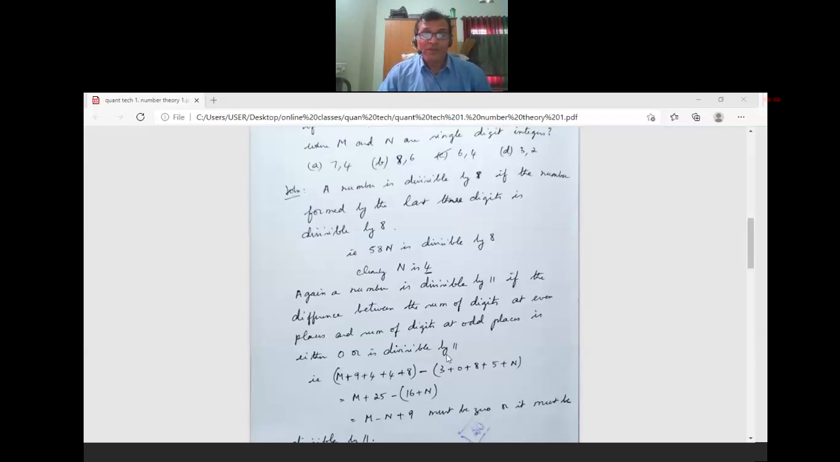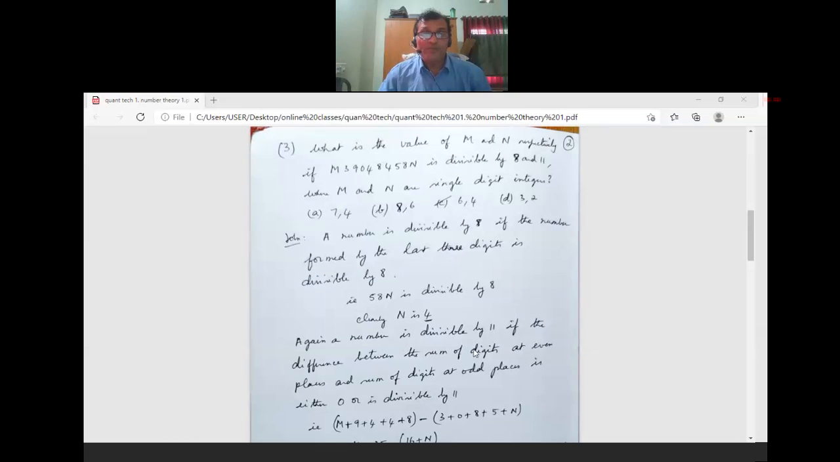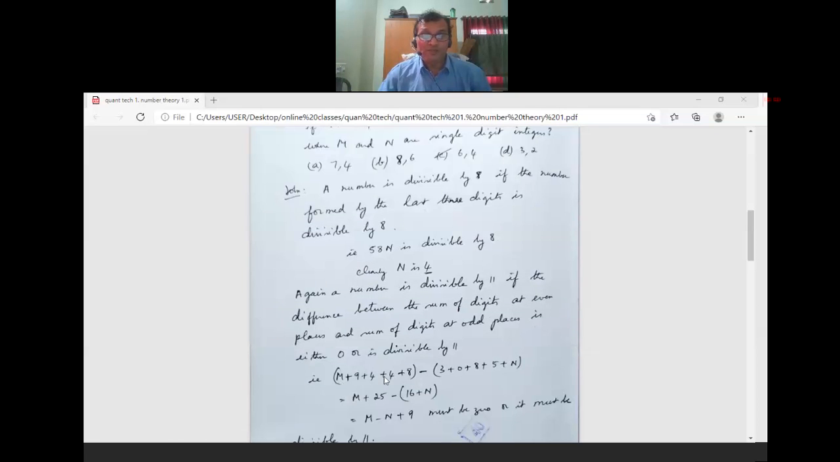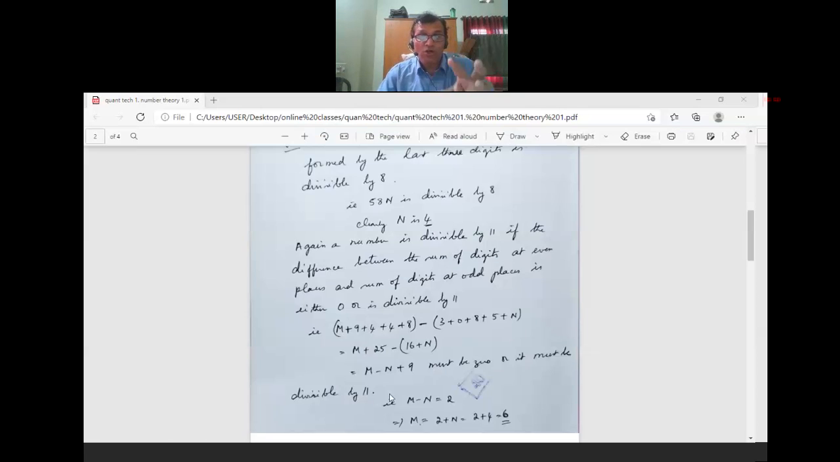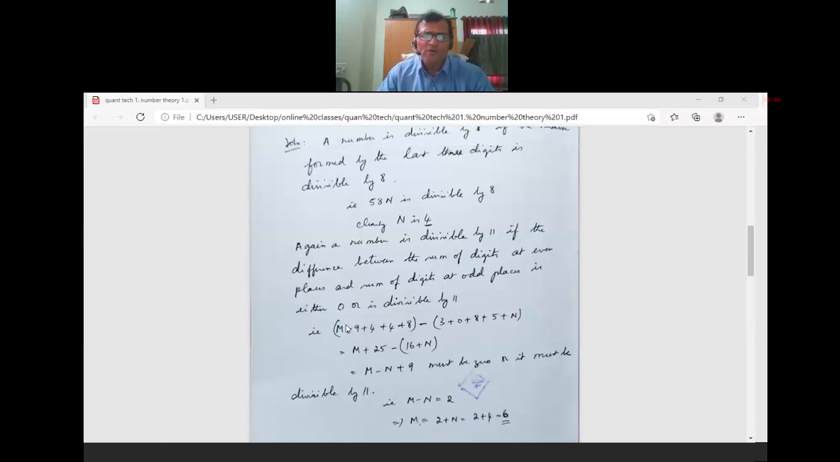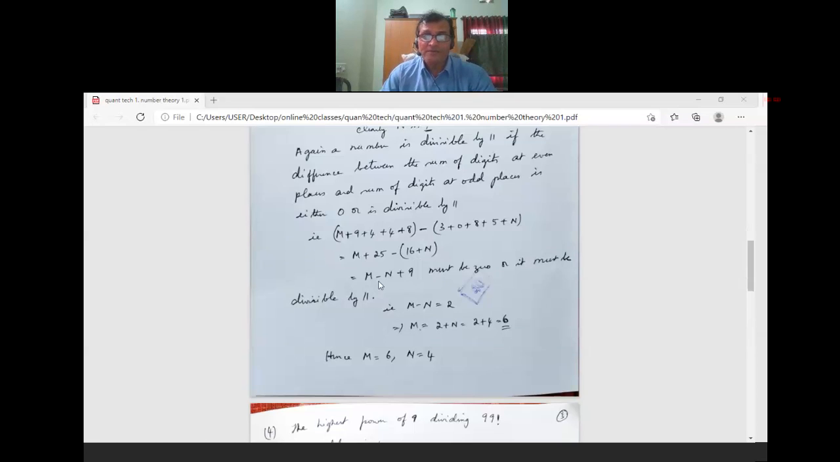So see, the sum of the digits at the odd places: m plus 9 plus 4 plus 4 plus 8, minus the even places: 3 plus 0 plus 8 plus 5 plus n. The difference between odd and even, or even and odd, both are the same. This will be m plus 25 minus 16 plus n. This will be m minus n plus 9, which must be 0 or it must be divisible by 11.